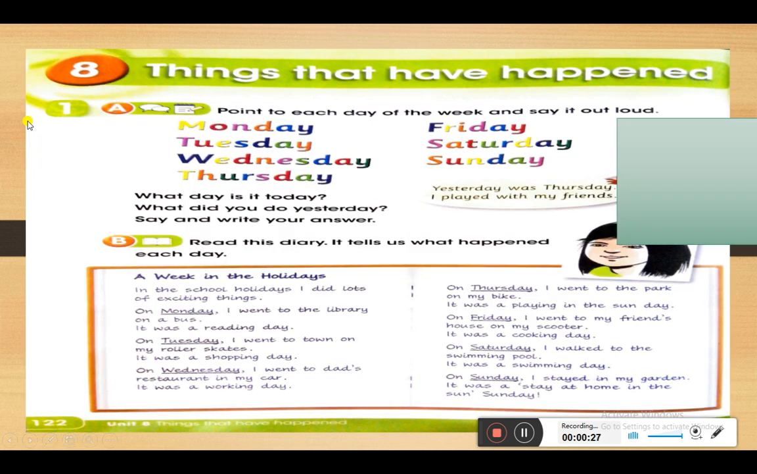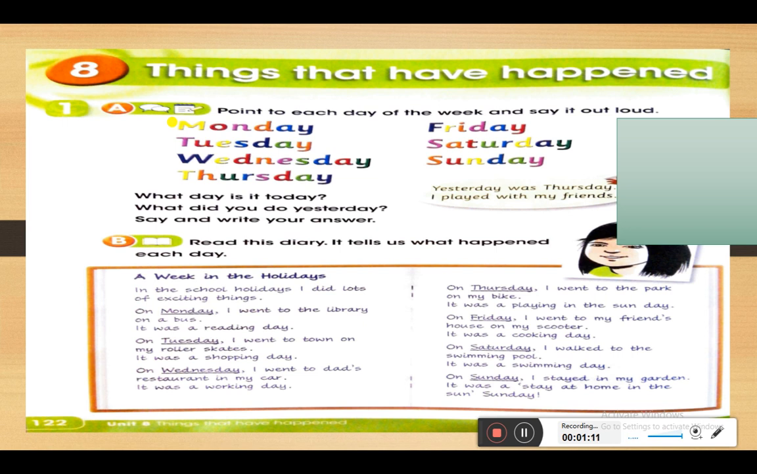Okay, so page 122, Unit 8, Things That Have Happened. Exercise letter A, point to each day of the days of the week and say it out loud. We're going to say out loud each day of the days of the week, but today we're going to say it in a different way. Today we're going to learn a very nice word that is called syllable. And we're going to know how many syllables or how many parts of each day of the week.